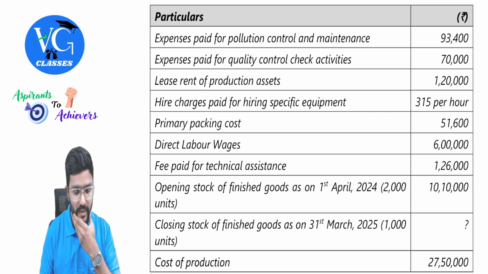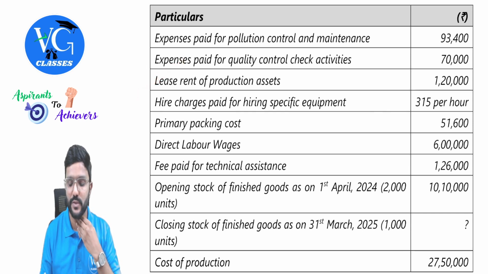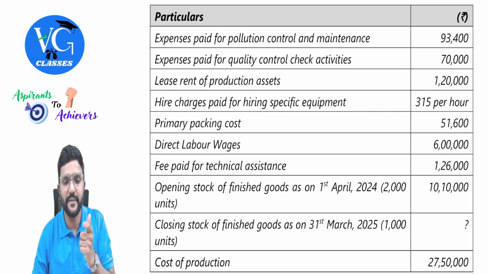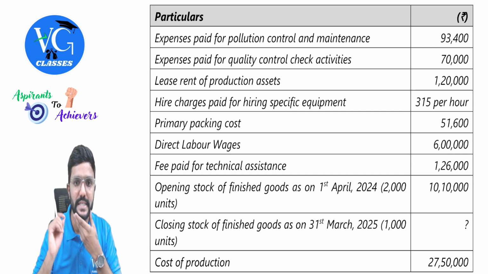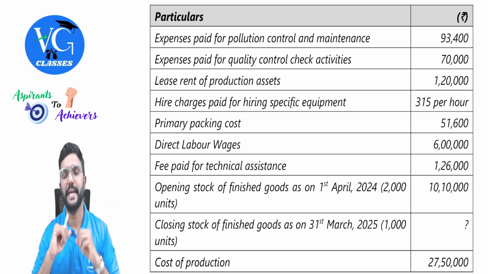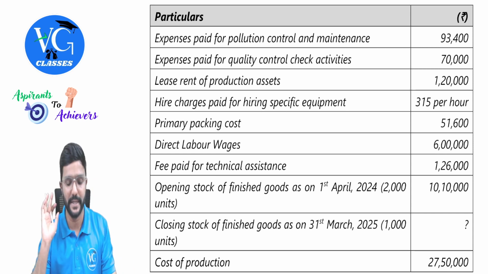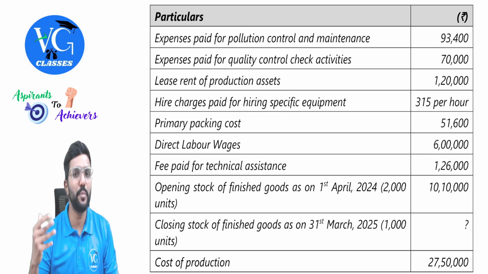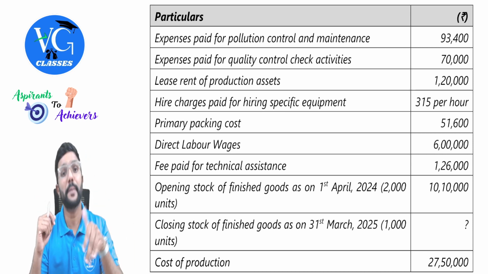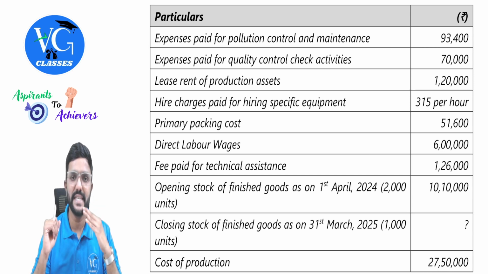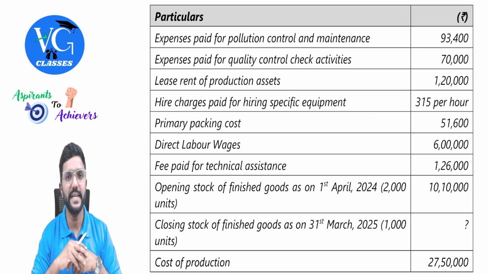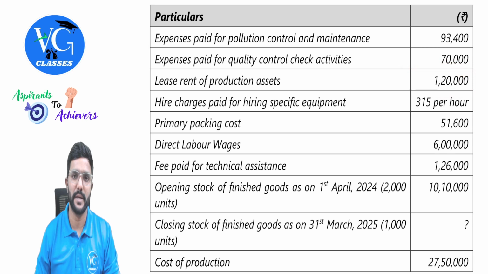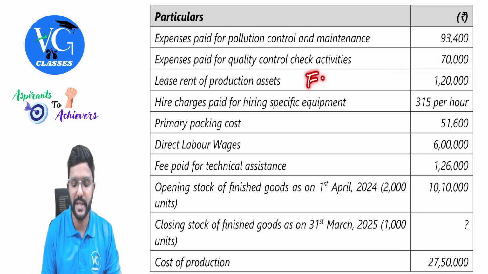Yes, sir. Next, lease rent of production assets 1,20,000. Guys, they have told we are paying rent for production assets, but first identify, is it variable or is it fixed, or is it direct or indirect? Okay, first let us identify whether it is direct or indirect. Guys, is it directly attributable to the product? No, sir. Why? Because if it is directly attributable to the product, they would have given per unit or per hour, something like that. So can I consider it as indirect? Yes, sir. We can consider it as indirect and also fixed in nature, because they have given a 1,20,000 fixed amount. So we can consider this as factory overheads, guys.